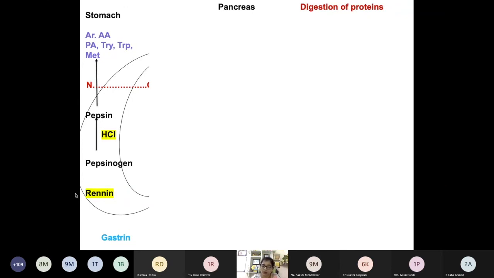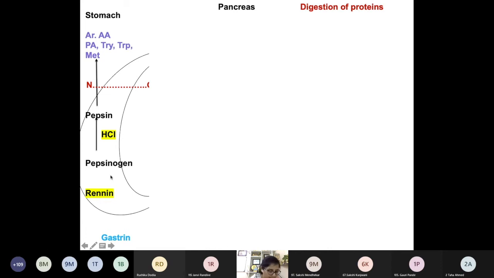This rennin is also an enzyme. It is synthesized and found in the infant. And what does it do in the infant? This rennin acts on the casein of milk and converts it into calcium paracaseinate, and this paracaseinate is easier to digest later on. In adults we don't find this rennin, but it is found in the infant. So this is how digestion occurs in the stomach.